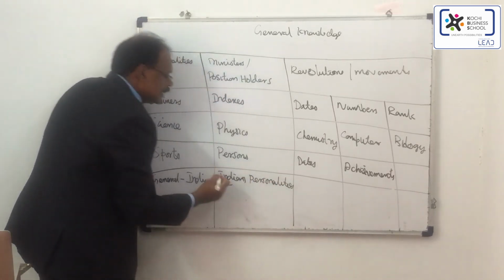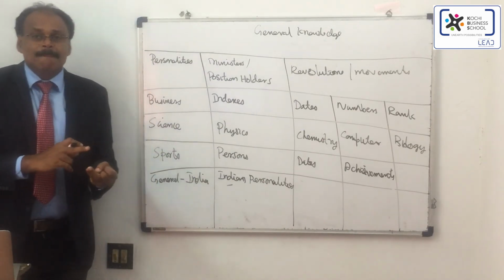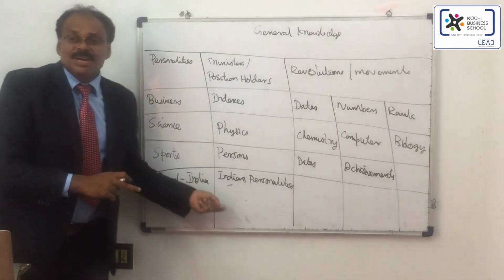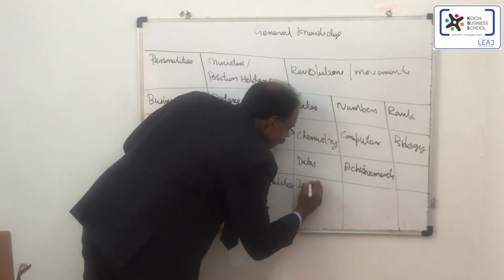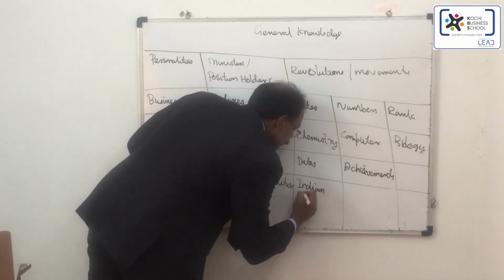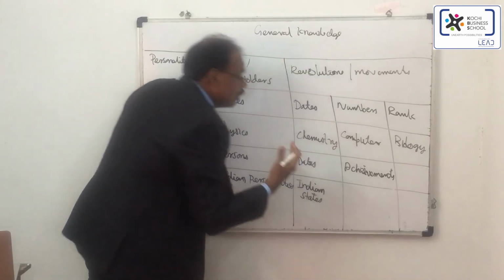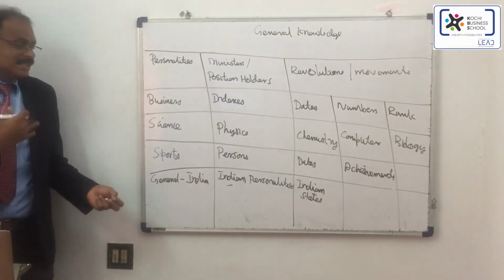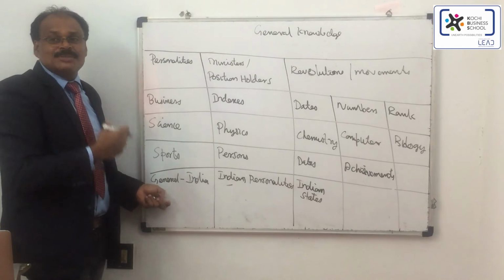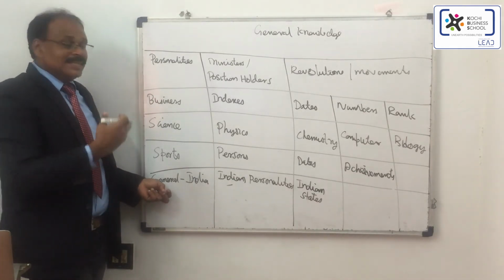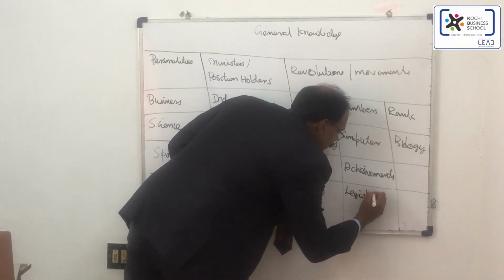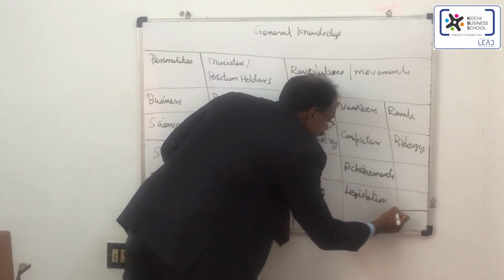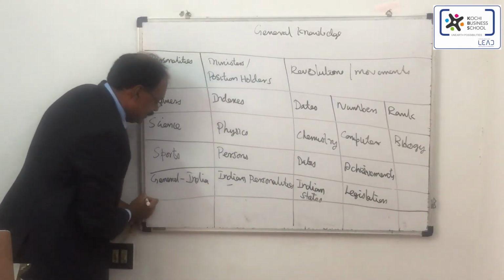These personalities can be from politics, from business, from innovation. Then about Indian states, maybe about size, population, education, certain criteria for tourism. Then about legislation. So you can get such questions.